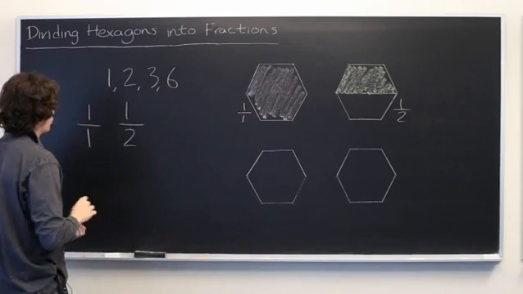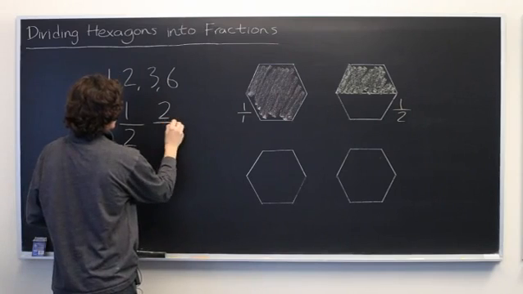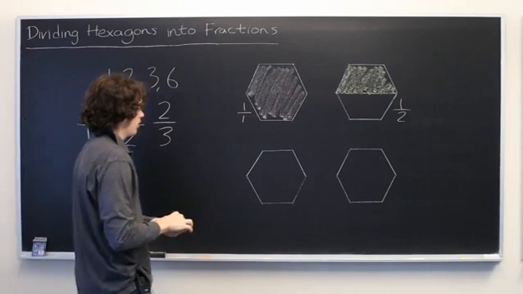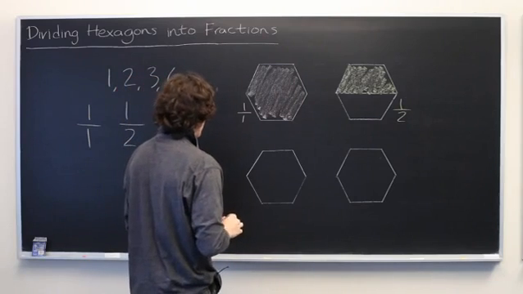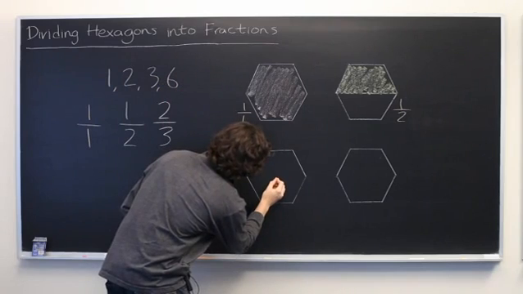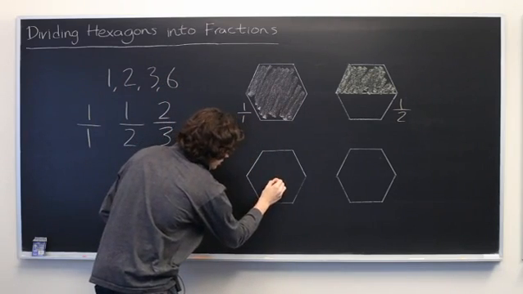Let's try something a little bit trickier. Let's say we want to shade 2/3 of a hexagon. So, now the easiest way there, we're going to divide this into thirds. Find our center point. Let's draw a line from there out to one of our vertices.